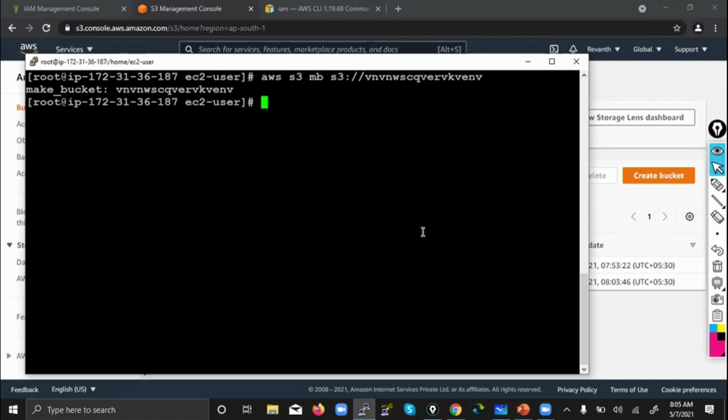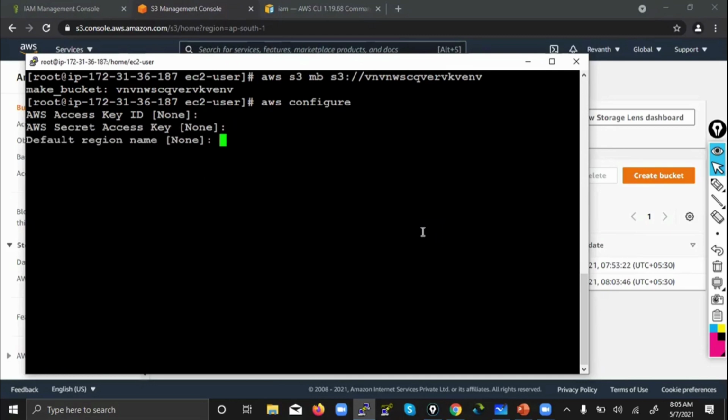AWS configure. The only thing is we don't give the access key and secret key ID now. We don't have any, so just leave it blank, empty, none. Here you will say your default region, ap-south-1, I think. If you want the text format JSON, you can give it, or else just leave it as is.